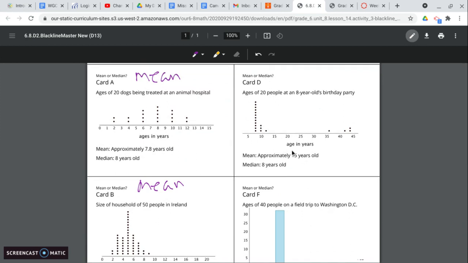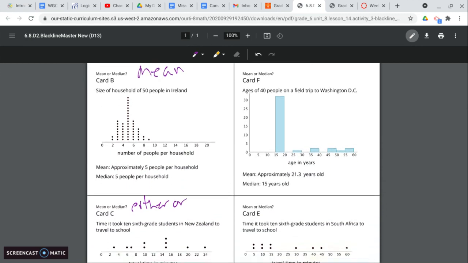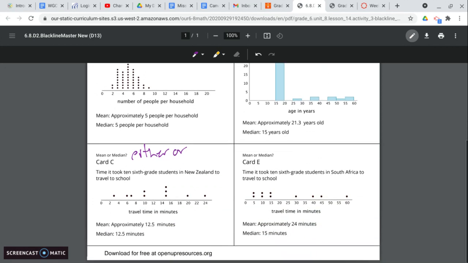Here in card D, the mean is 15, whereas the median is 8. 8 is going to be the much more accurate approximation since we've got some outliers here. So we definitely want to use the median versus the mean. Same thing, we've got some outliers. Most of our data is here between the 15 to 20-year-olds, so we'd want to do median. And last but not least, we've got outliers once again, so we want to use median.